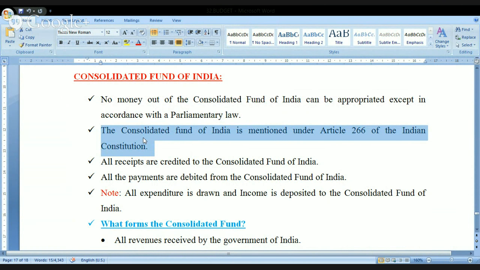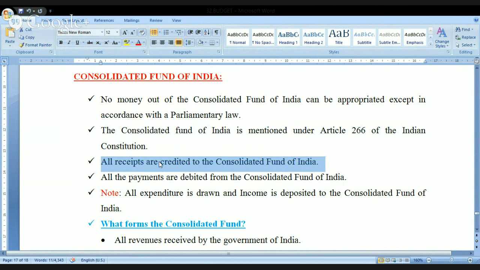And what is the money that is present here? All receipts are credited to the Consolidated Fund of India. Credited means deposited, added. All the money, whatever the taxes we are paying, whatever the money that we are taking in the form of the loan from the World Bank or IMF, every rupee will come to the Consolidated Fund of India.